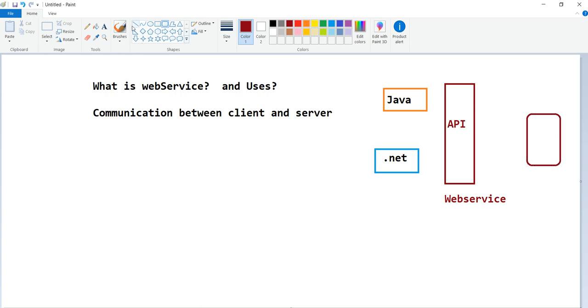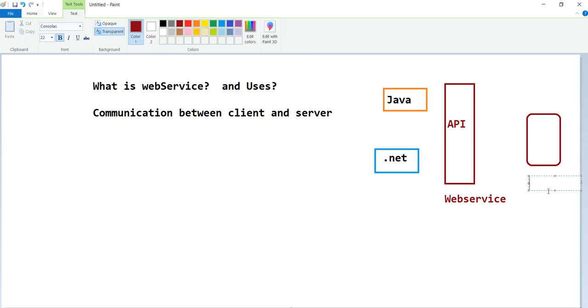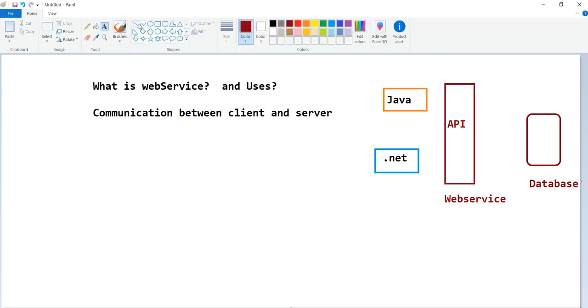So from here to here, we are sending this. From the Android application or from the iOS application or from the web application, we can send a request up to this API. Then the API can get the data and request from the database.